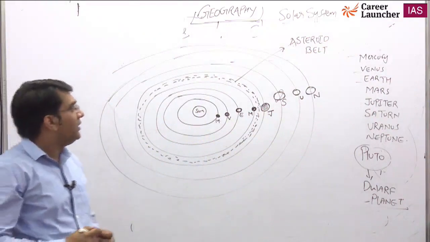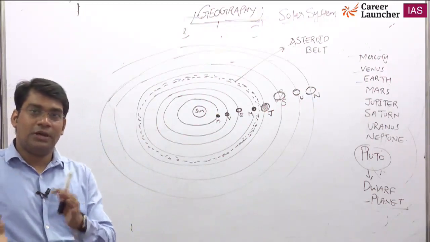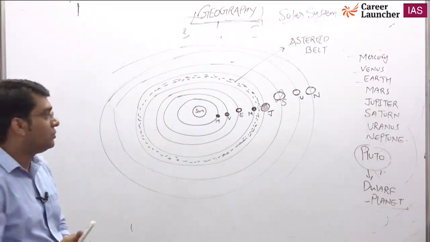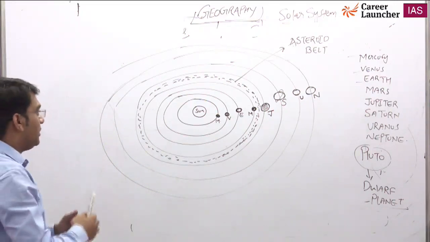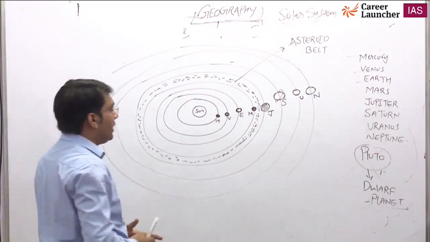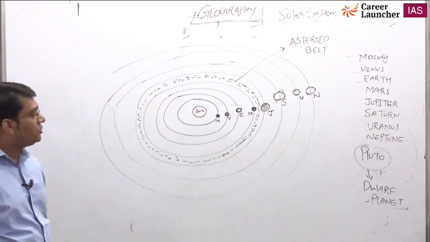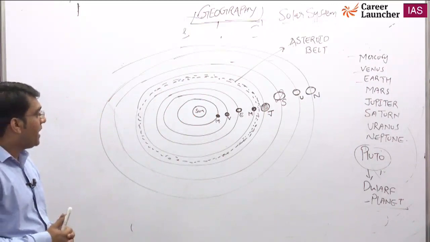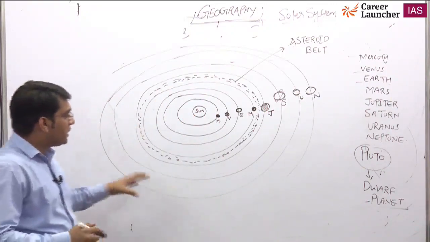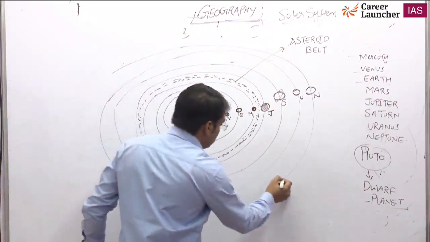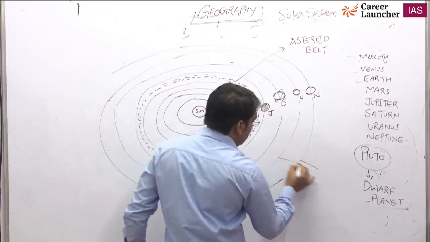Now, this is a diagram that will help you remember your school days. In school, you already drew this diagram many times. Just recall your school times; that will help you know the sequence. The planets very close to the Sun are Mercury, Venus, Earth.